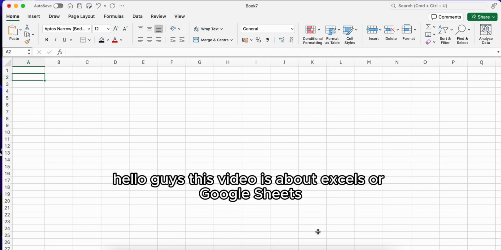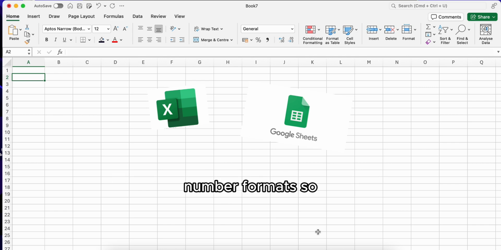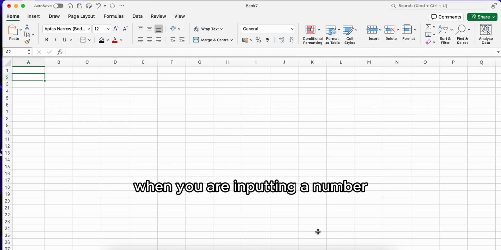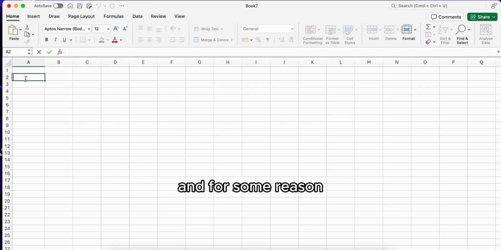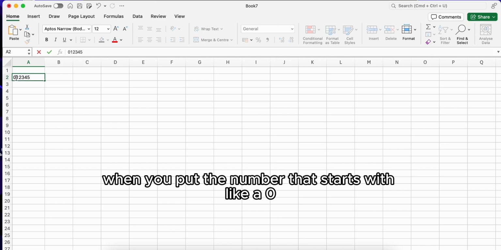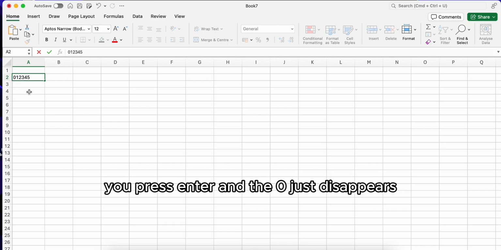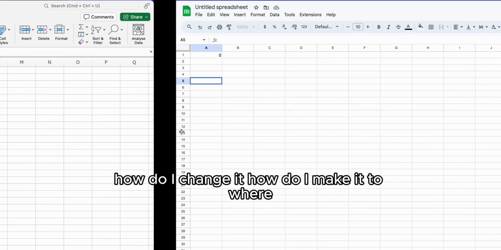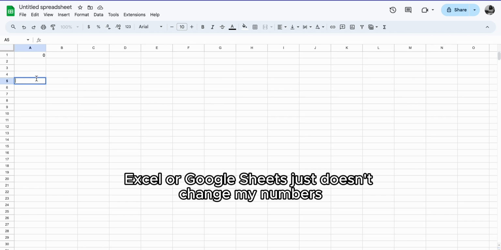Hello guys, this video is about Excel's or Google Sheets number formats. This video is a tutorial on how to fix the issue when you are inputting a number that starts with a 0, you press enter and the 0 just disappears. That's weird because I don't want it like that. How do I change it? How do I make it so Excel or Google Sheets just doesn't change my numbers?